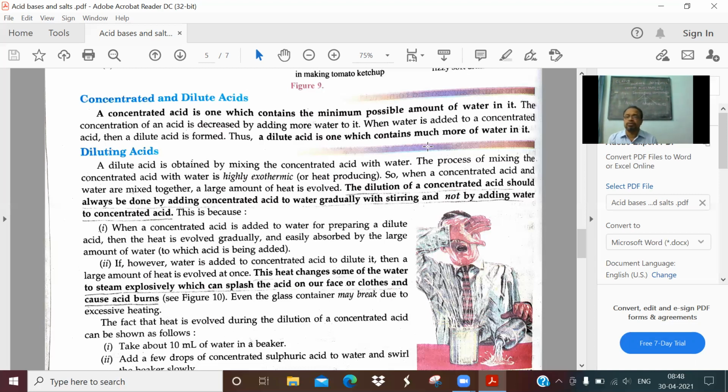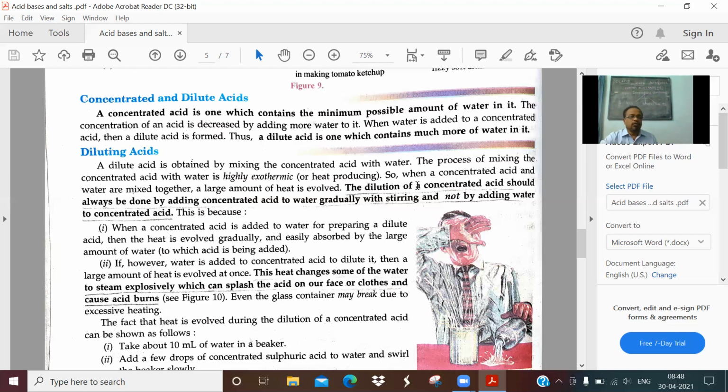Just the opposite has to be done. Take water in a beaker, add concentrated acid drop by drop, not all of a sudden, stir it, dissolve it, stir it, dissolve it, so that the heat is equally distributed in the whole water and you will get dilute acid. So this procedure has to be followed while diluting an acid.